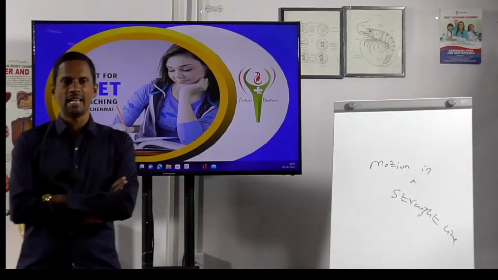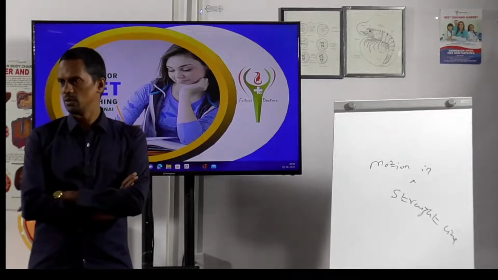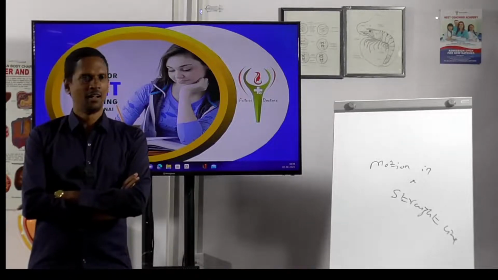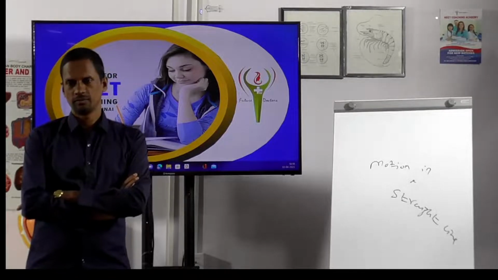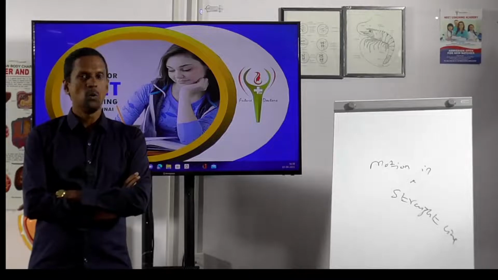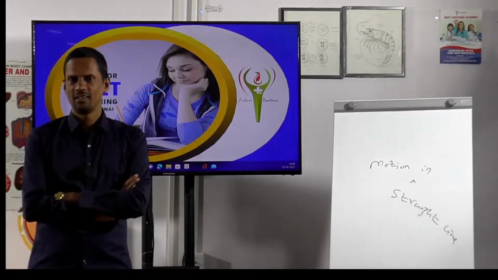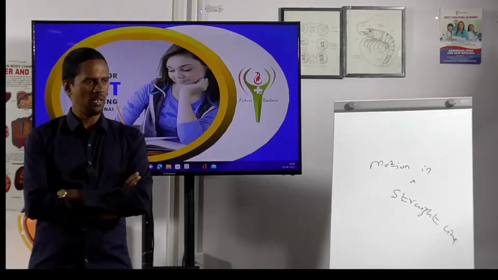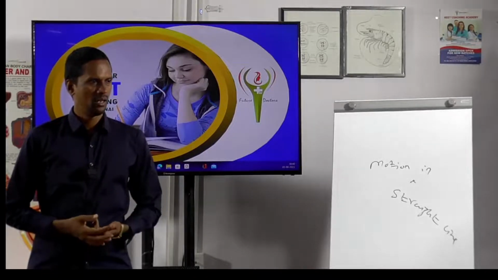What is the value of VA? 0. Nobody? Did you understand my question? No.